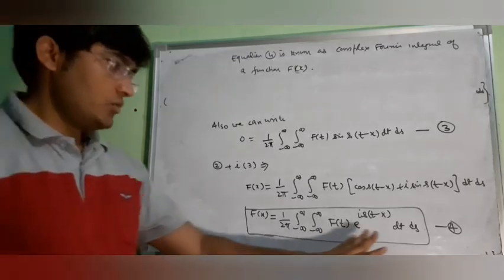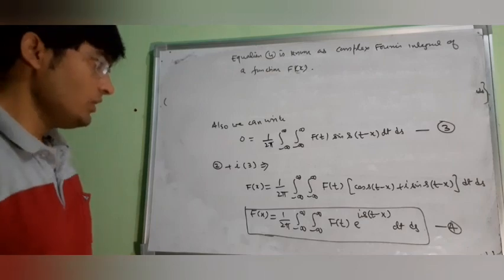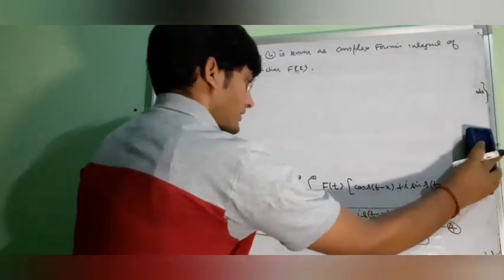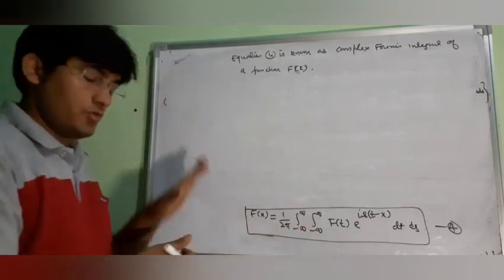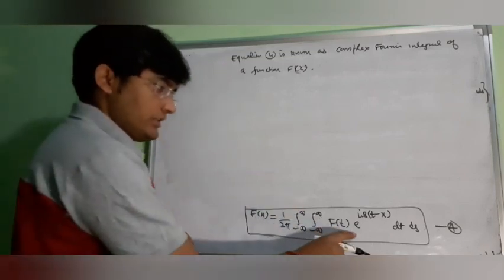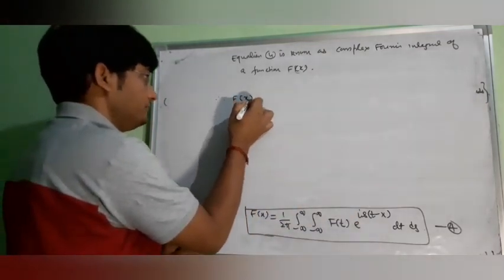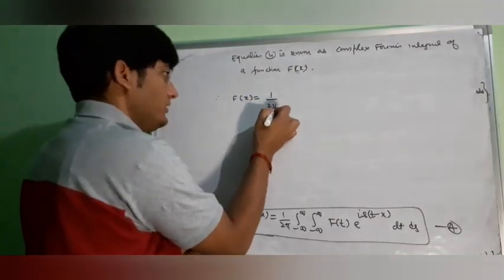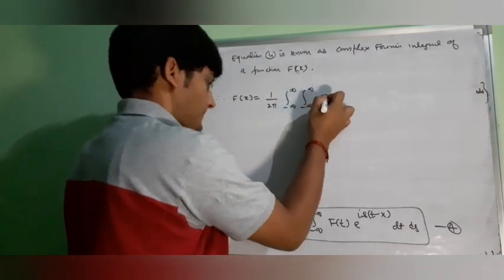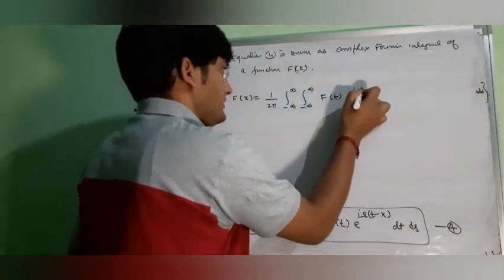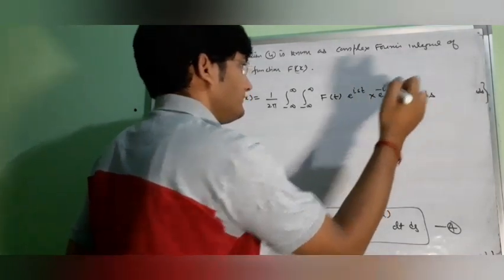So this equation 4 is your complex form of a Fourier integral. Now it has a very good deduction. Please note down the formula. We can break it into 2 parts. Therefore our F(x) equals 1 over 2 pi, integral from minus infinity to infinity, integral from minus infinity to infinity, f(t) e to the power ist into e to the power minus isx dt ds.